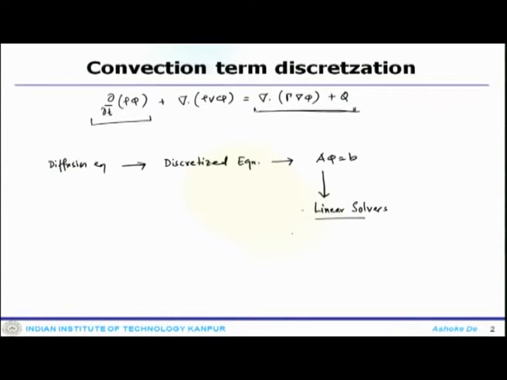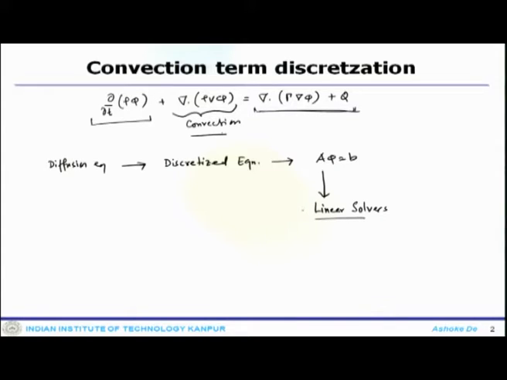Now, we will look at the convection term. Essentially we will look at the discretization of the convection term. Though the pattern looks similar, there are certain difficulties associated with the convection term discretization.